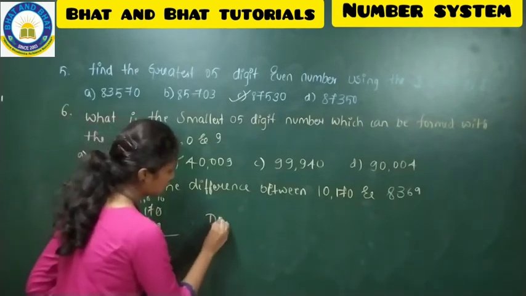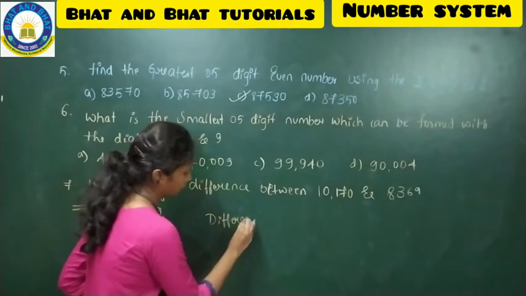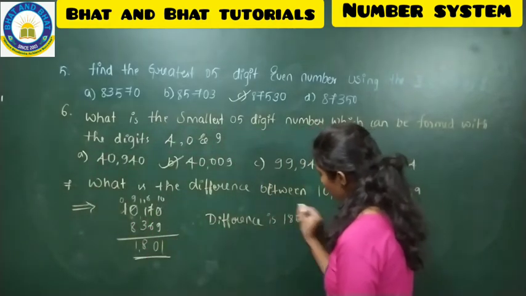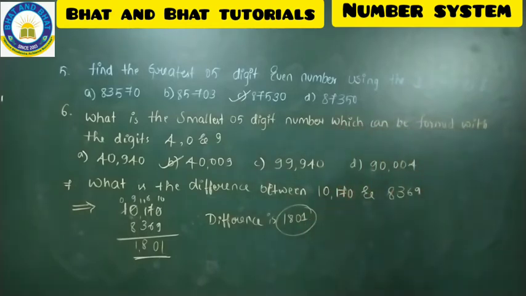Therefore, the difference is 1,801. Now you can copy this down. Fine, hope you all copied this.